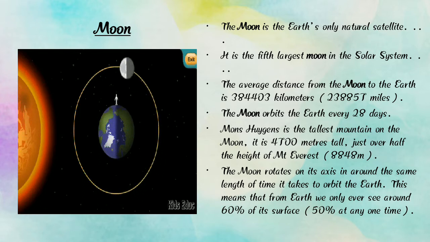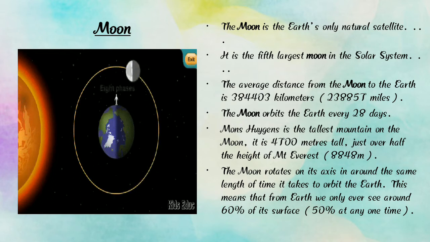The moon is the Earth's natural satellite and it is the fifth largest moon in the solar system. The average distance from the moon to Earth is 384,403 kilometers, and the moon orbits the Earth every 28 days.